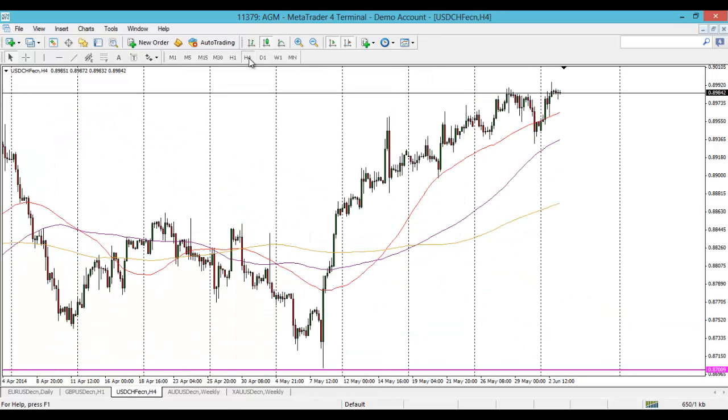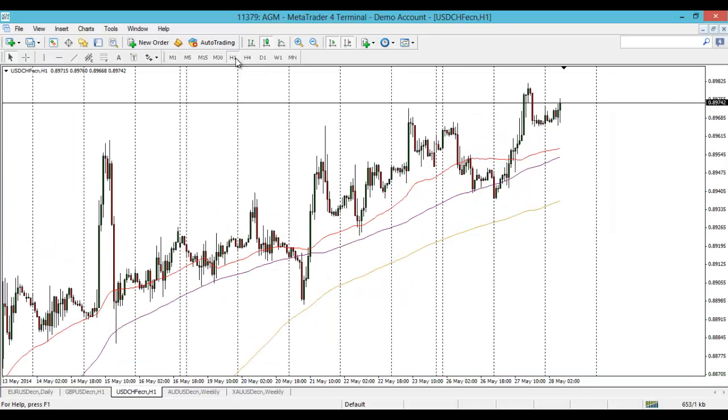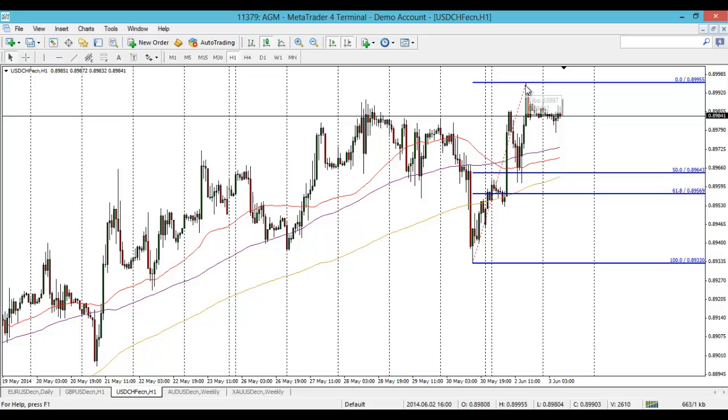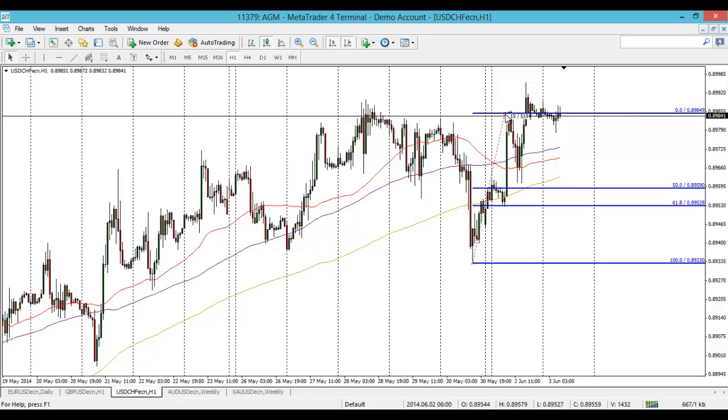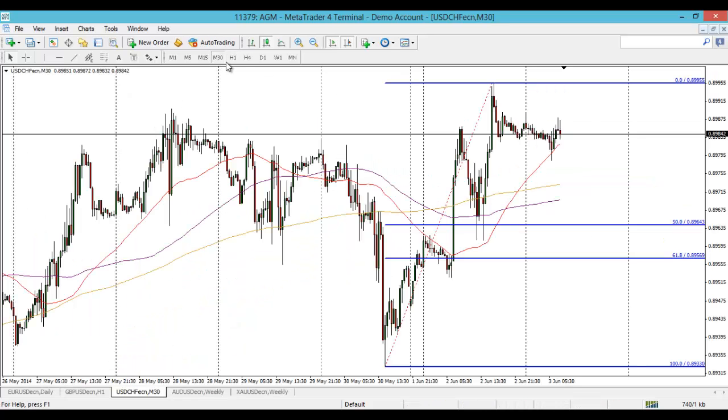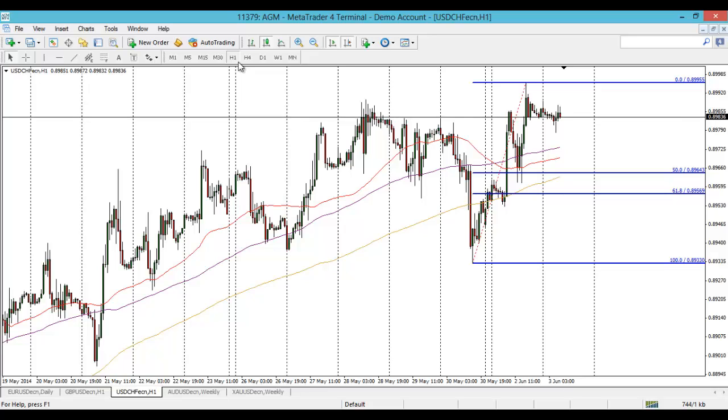And in terms of shorter term stuff, it's slightly trickier on the 4-hour and 1-hour chart. In terms of the 1-hour, if we start to get any retracement towards the downside, this will be one fib to keep an eye out for. You can see we've already got some previous support here at the 50% retracement, which comes in at 0.8964. So keep an eye on that. That could be quite interesting. It's the same on the 30-minute chart as well. So that's pretty much it in terms of the shorter term stuff. And then again, just keep an eye on the round numbers, see how they react.